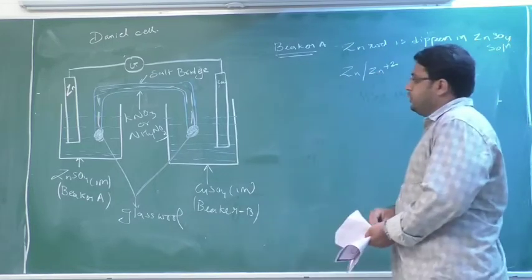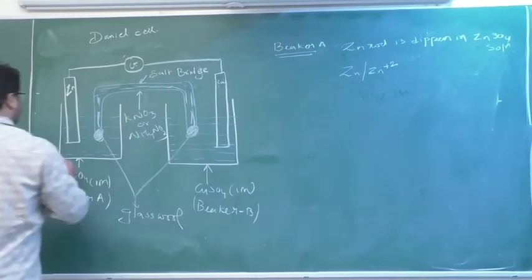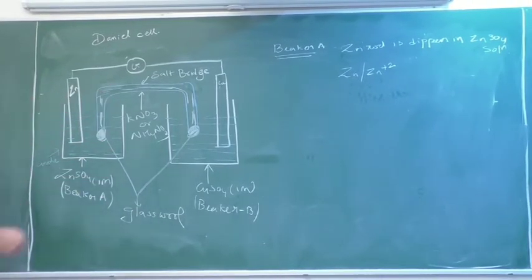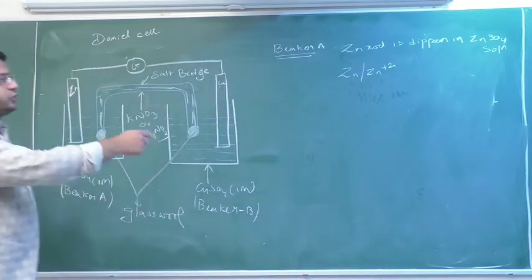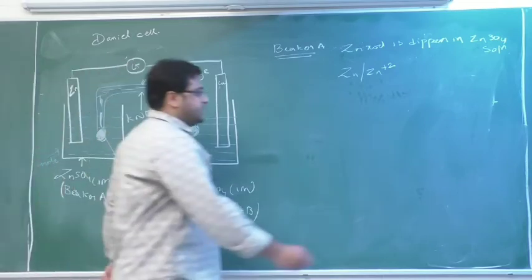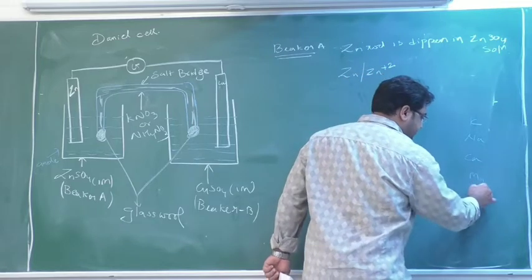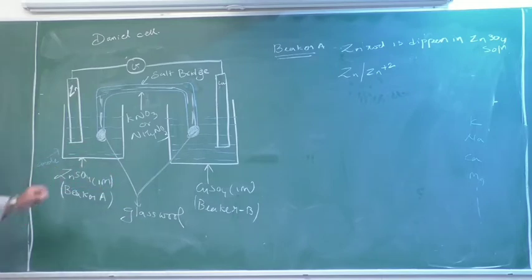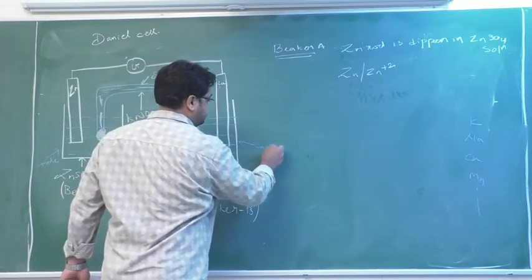Here, as I told you, this zinc will act as an anode. So this is an anodic compartment. How am I determining this? From the series of potassium, that is the reactivity series. I told you in 11th standard we studied potassium, sodium, see the series. From this series, zinc comes first and copper comes later. So zinc will act as an anode and copper will act as cathode.